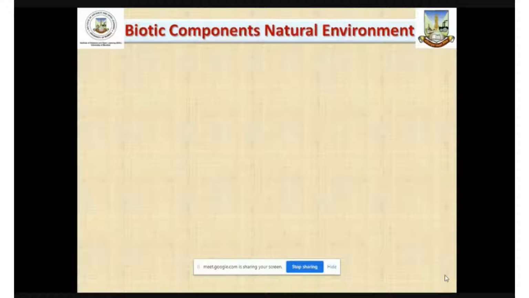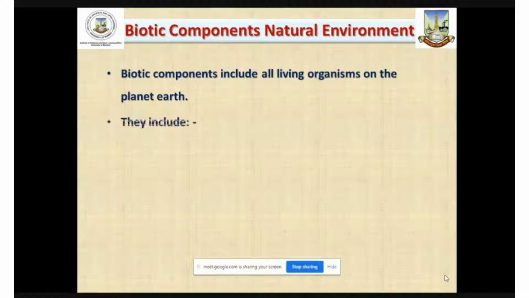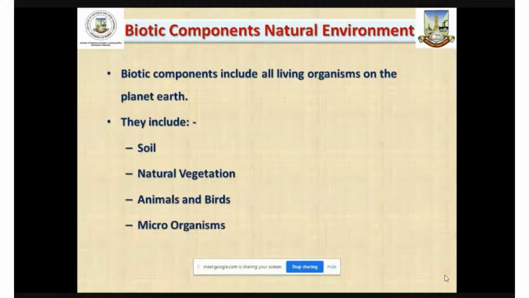Biotic components of natural environment basically include all living organisms or all living creatures on this planet, and they include soil, natural vegetation, animals and birds, and microorganisms.